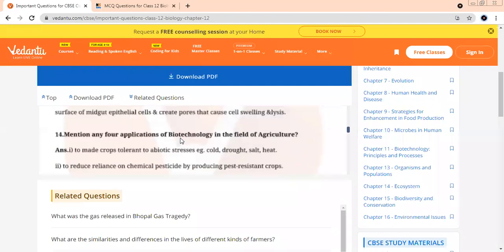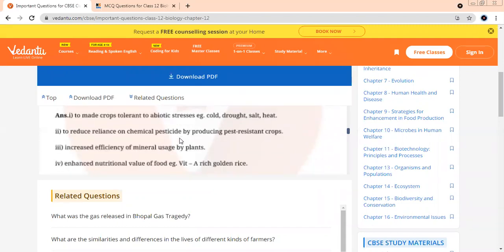This is an easy one. 4 applications of biotechnology. Application simply means uses, better. Just read where it is used for, and then let me discuss with you.